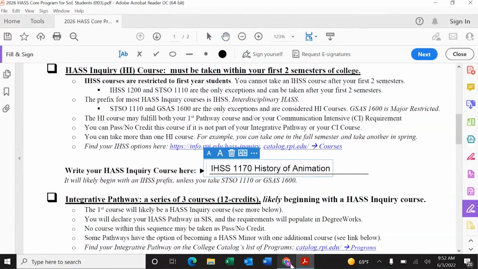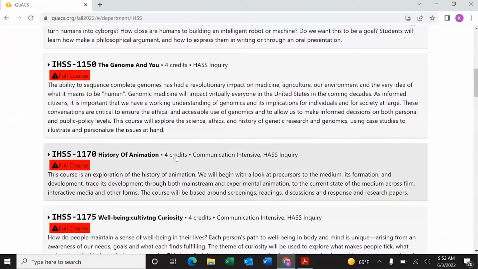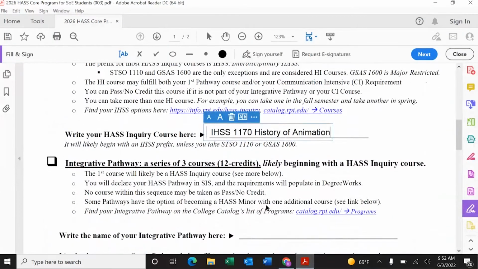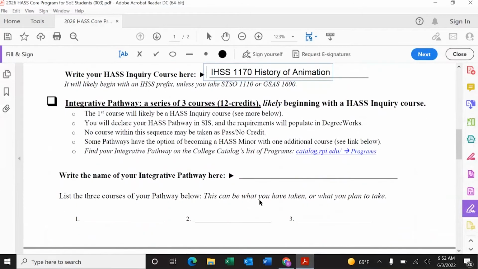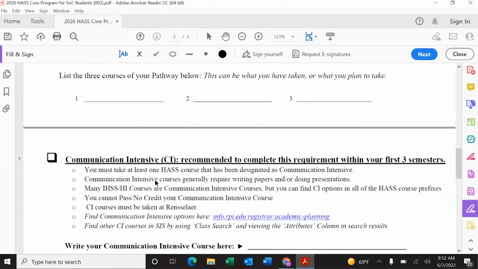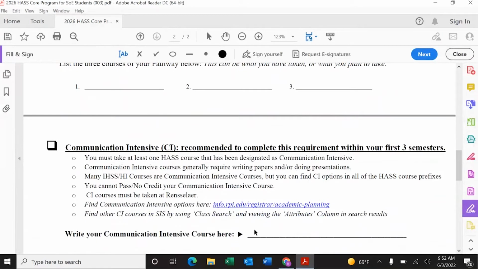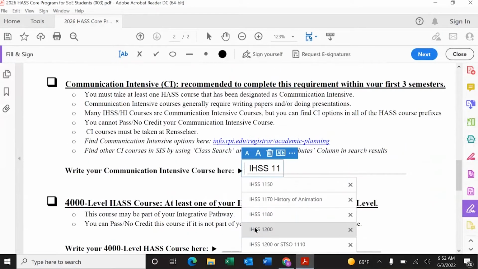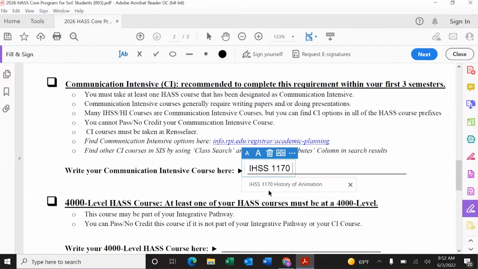Now going back to QUACS, you're going to notice it also has that communication intensive designation. So as we're scrolling through, we're also seeing that you're required to do a communication intensive. So I might also write IHSS 1170 history of animation in that category as well.